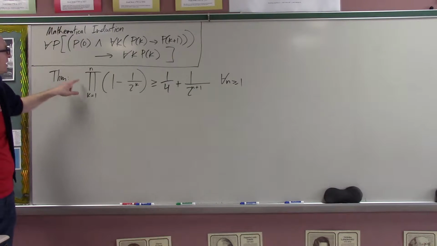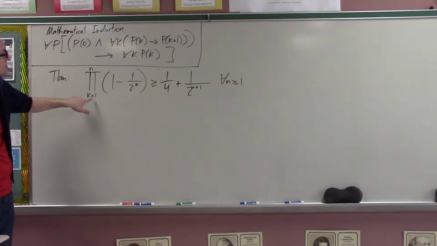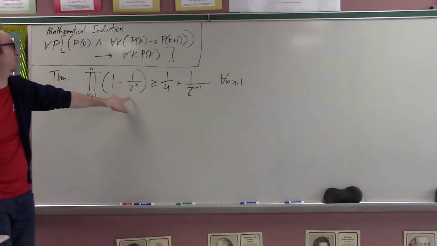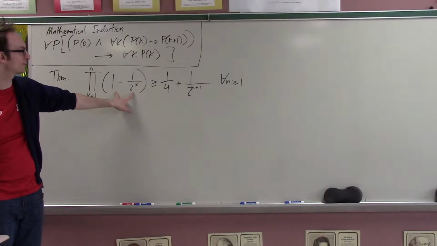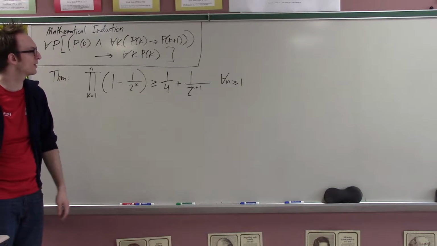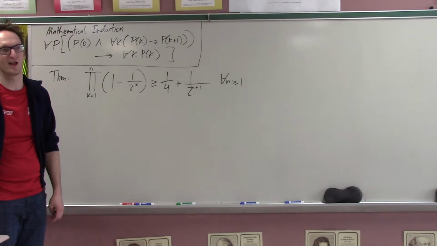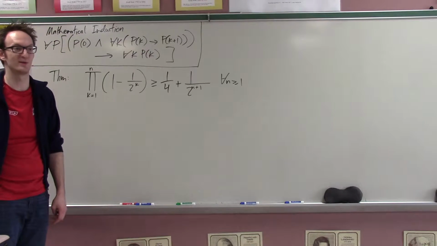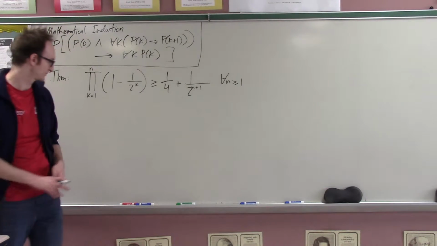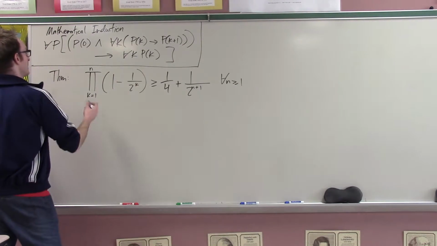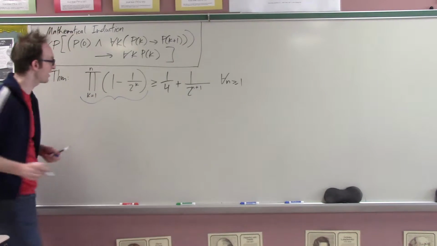Yeah, sure. Okay, good. So this says starting with 1 and ending with n, taking the product of numbers of the form 1 minus 1 over 2 to the k, that's greater than or equal to 1/4 plus 1 over 2 to the n plus 1. This is completely not obvious at all, and I have no idea how to ever prove this except by induction. So what was the style that we adopted?